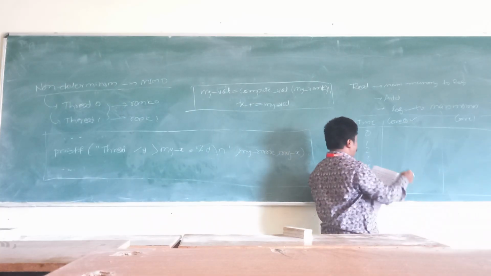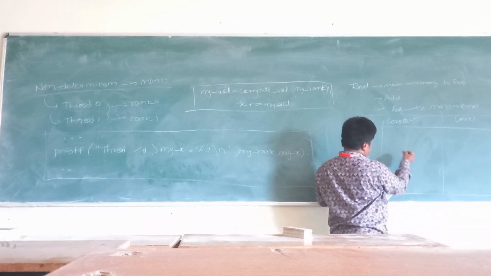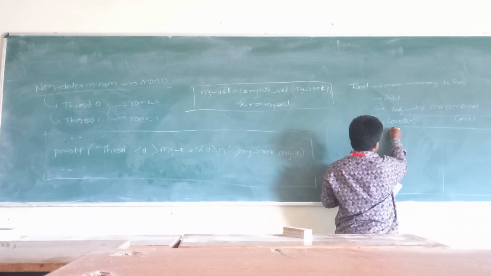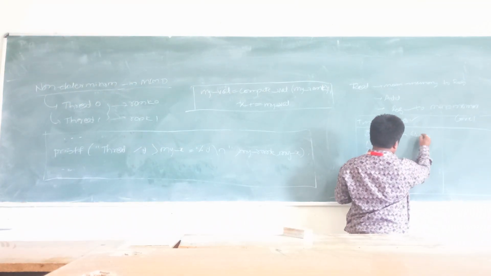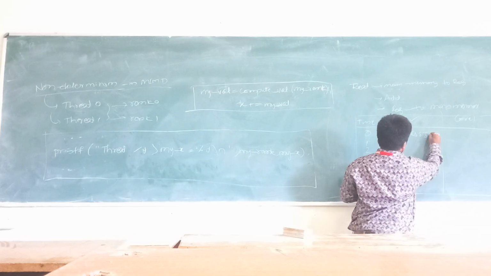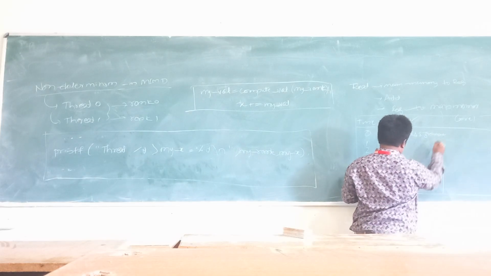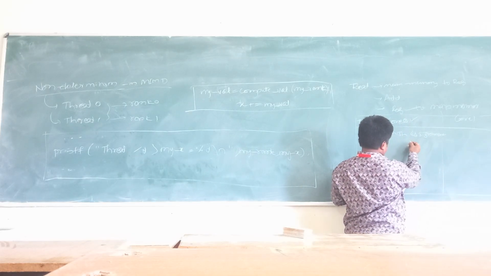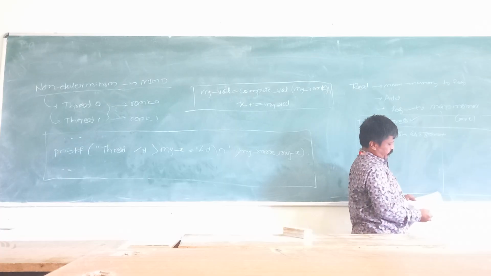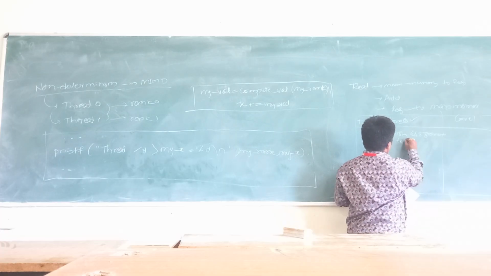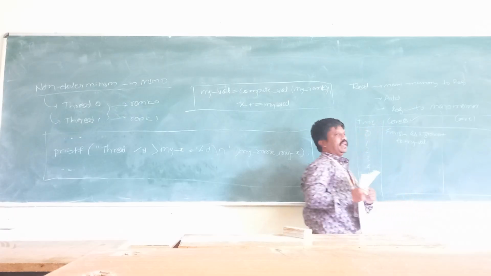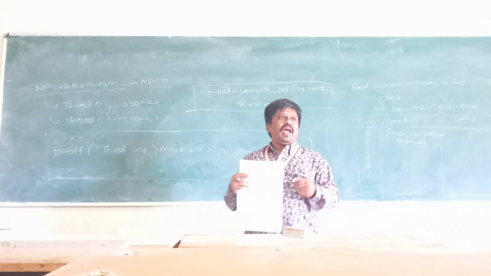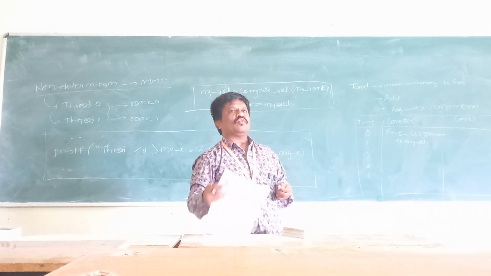If I consider core 0, finish the assignment. While assigning, I have to assign the values to the variables here.